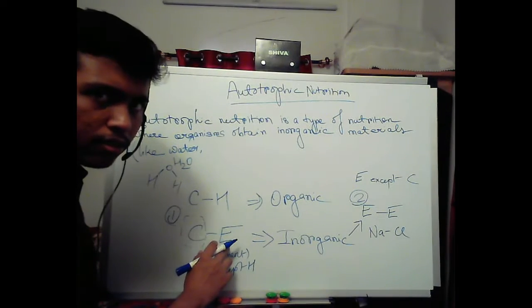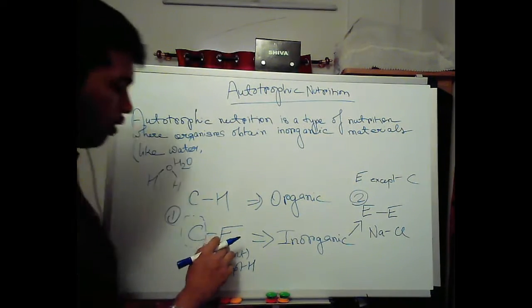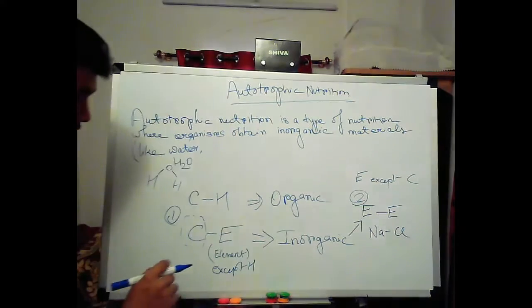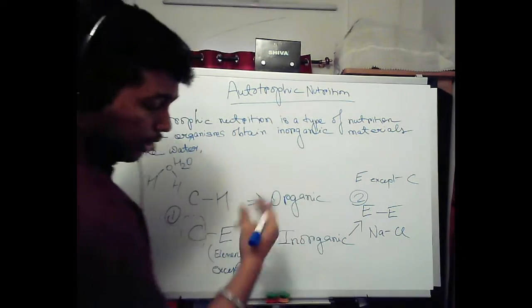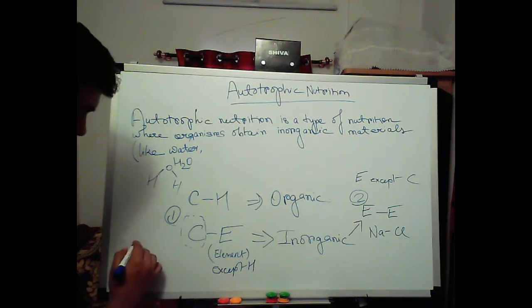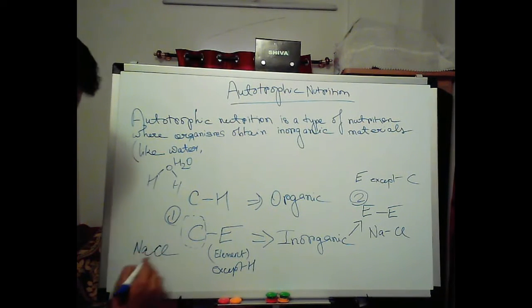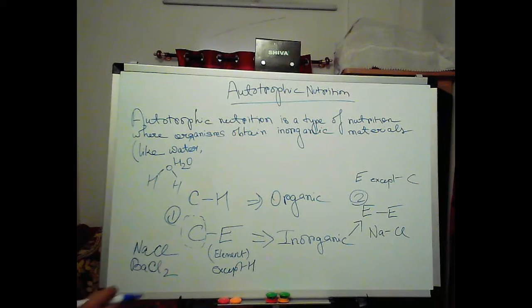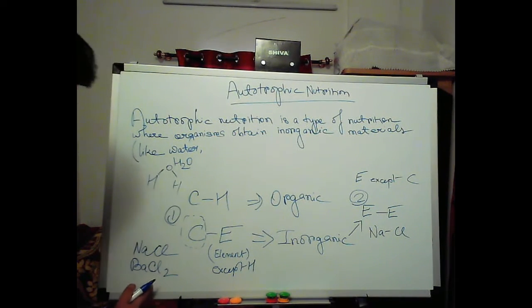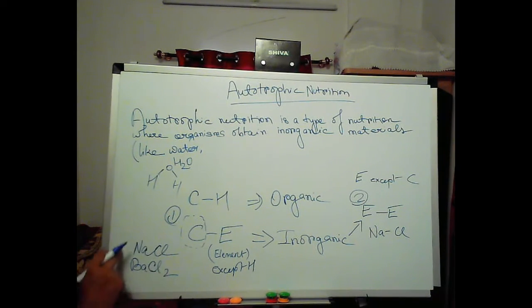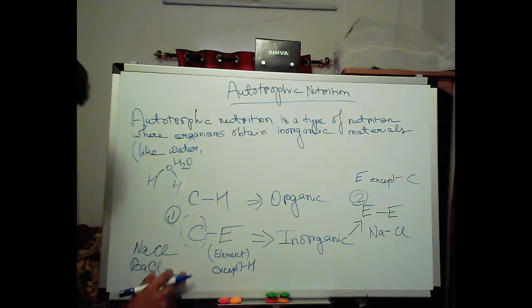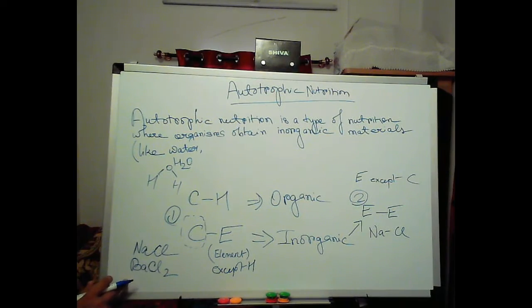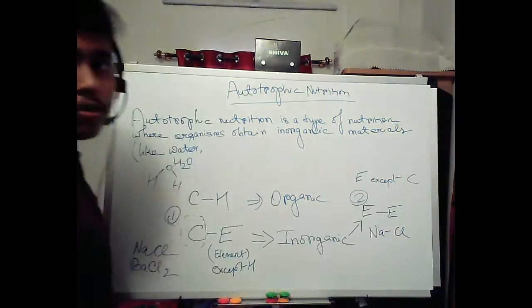Right? Correct? Understood? Comment it down if you haven't. I will try again in my next video and help you out again. And then if this is false, we can see there is something like NaCl or BaCl2, barium chloride. That's chemistry. I will bring lectures on chemistry a bit later on. Over here in BaCl2 we don't have any carbon, neither do we have hydrogen. So what are these? These are also types of compounds. These are inorganic compounds.